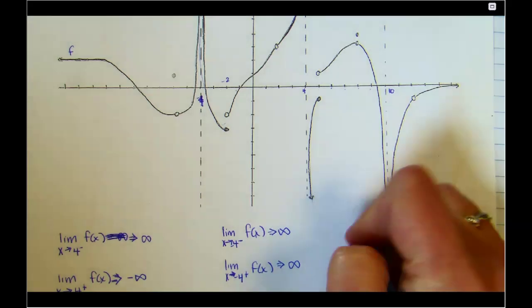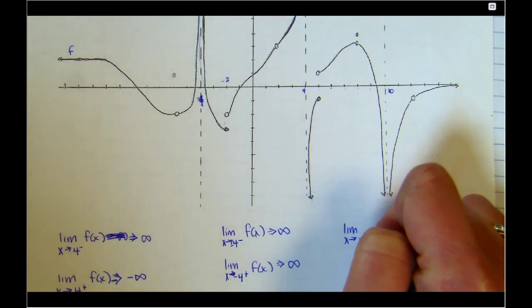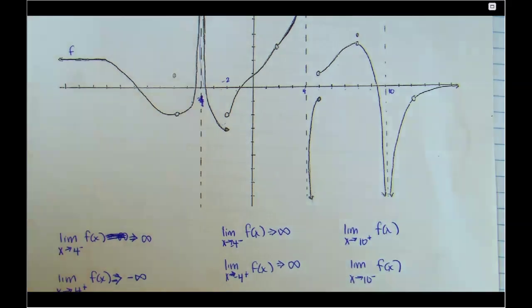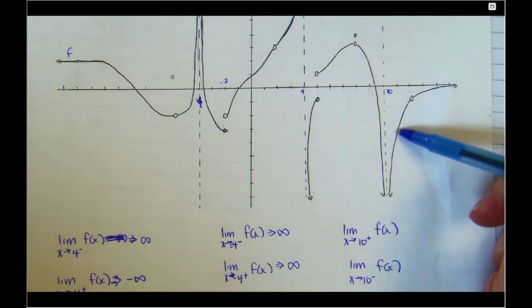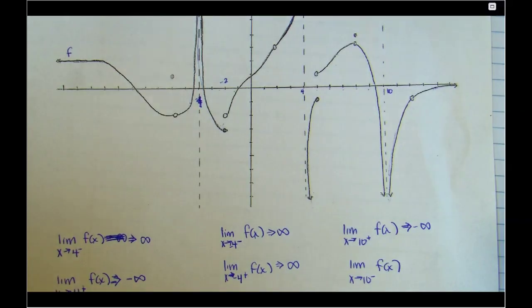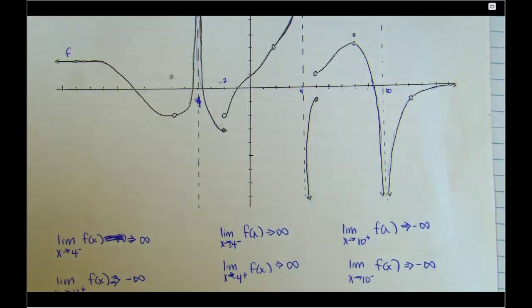Why don't you try the limit as x approaches 10 from the right and 10 from the left. Okay, go ahead and pause, take a second, and do that. Okay, when you unpause, here we are from the right, coming toward 10. This guy's going down, so his behavior is negative infinity. And this guy from the left side is also going down, so his behavior is negative infinity as well.